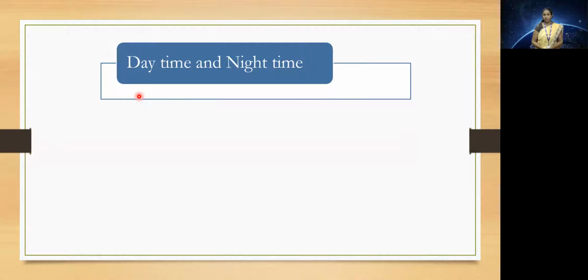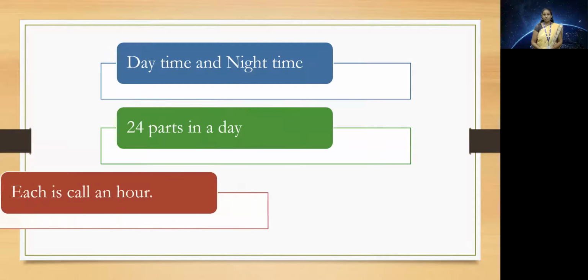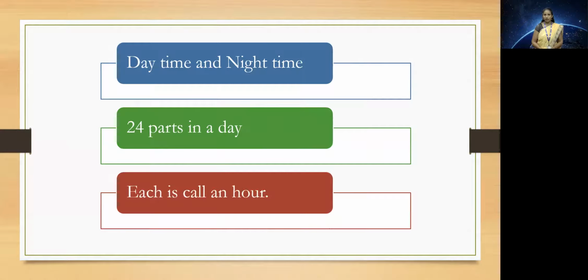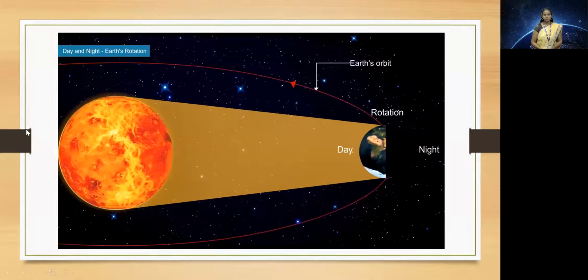Now, for our convenience, we have divided this day and night time together as a day into 24 equal parts. And each part of this is called an hour. So in short, we can say that Earth completes one rotation in one day, that is in 24 hours. And as a result of this, days and nights occur on the Earth. Let us have a look at how days and nights occur on the Earth.